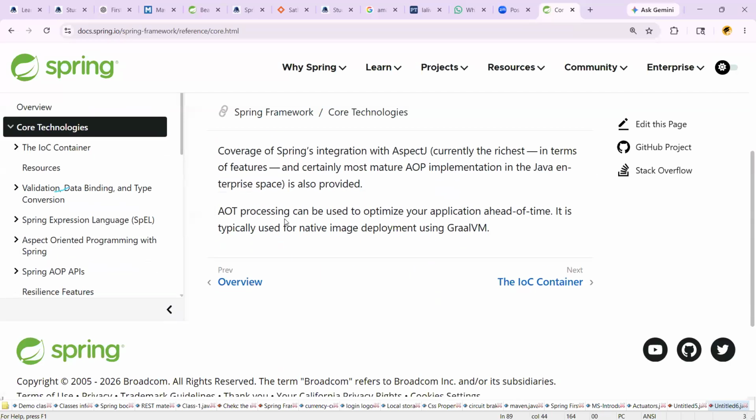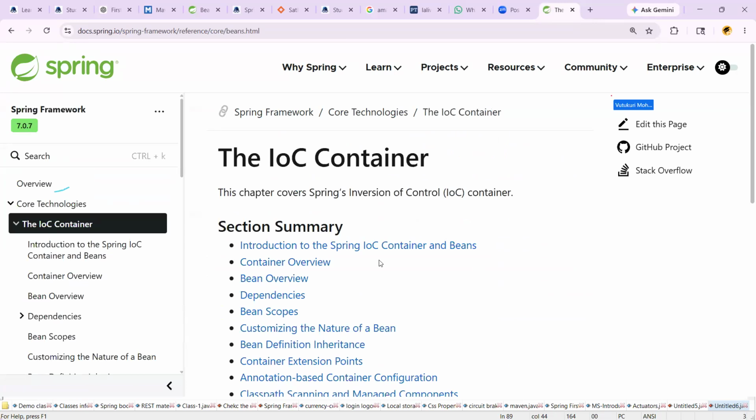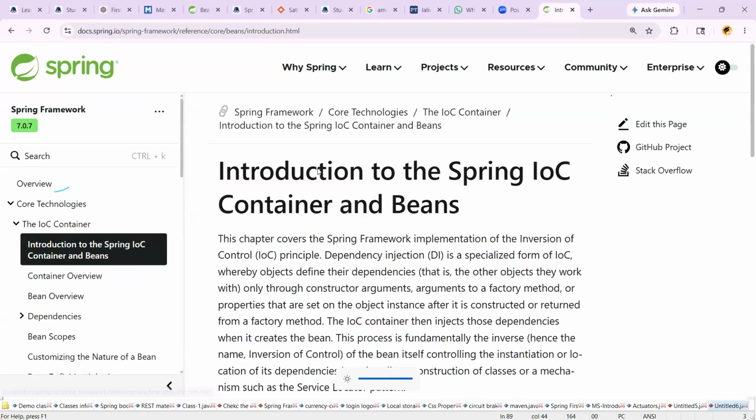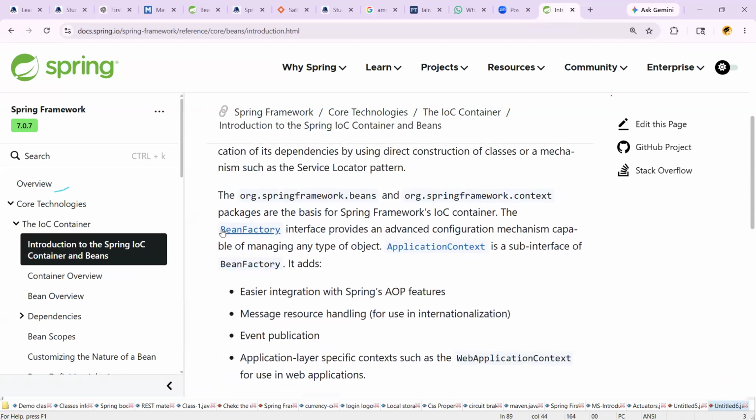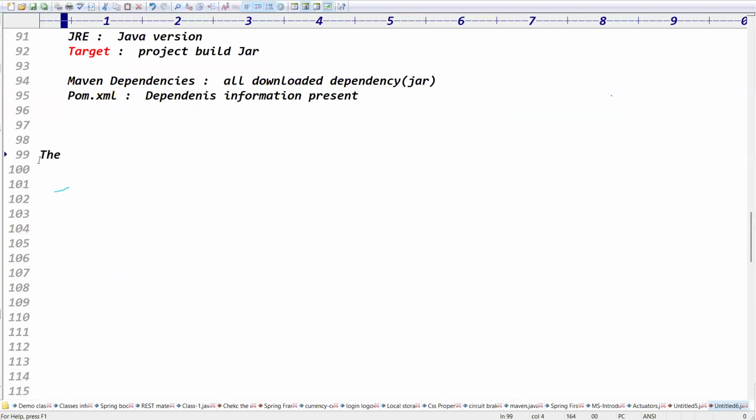Good. If you see the core technologies, go for the Spring IOC container, the introduction to the IOC container. You click on beans. There we can see we have two types of IOC containers. I will tell you tomorrow what is the bean factory and what is the application context. How many types of IOC containers? Two types. This is a mandatory interview question: what are the types of IOC containers? There are two types.